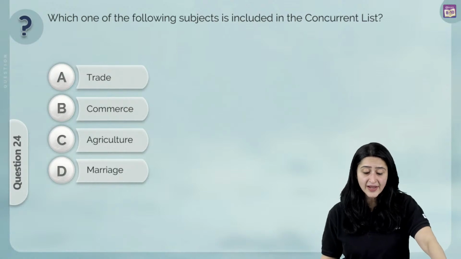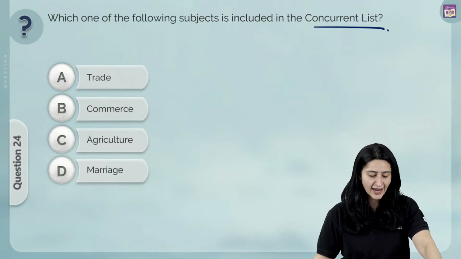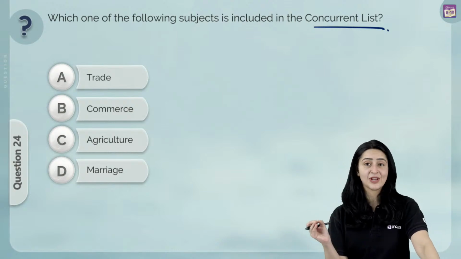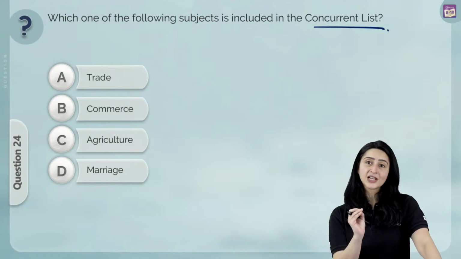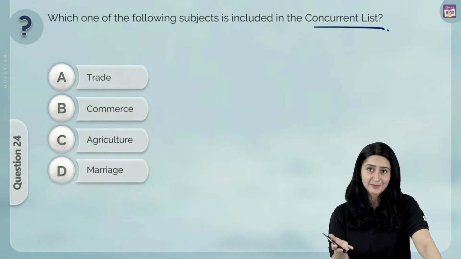Which one of the following subjects is included in the concurrent list? Trade, commerce, agriculture or marriage? Now, the concurrent list we know is the list where both the union government and the state government have the power to make rules on these particular subjects.